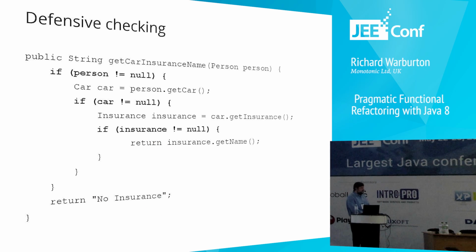So, one approach to that kind of problem is a very heavy level of defensive checking. I'm sure people have seen this in code from place to place. Check everything's null, check everything's not null all over the place. And the problem with this approach is A, you don't know what should be null or what shouldn't be null, so maybe you're adding defensive checks where they're not really needed. And B, you end up spending more time defensively checking for whether things are null than you do actually writing code.